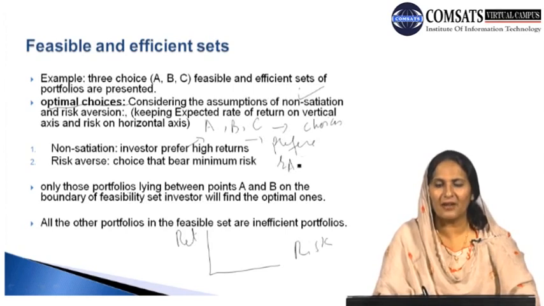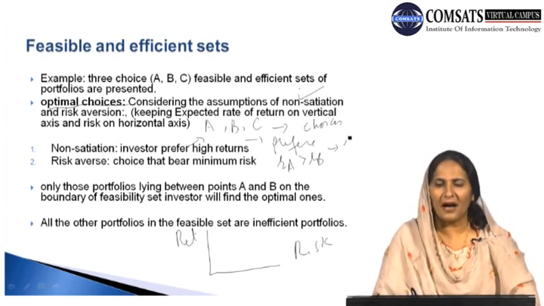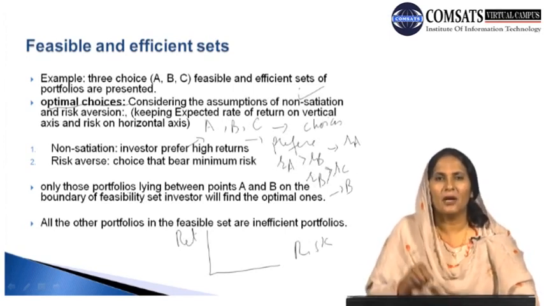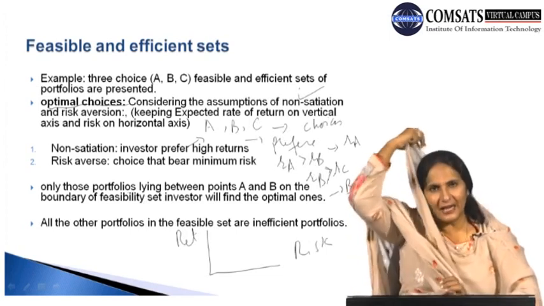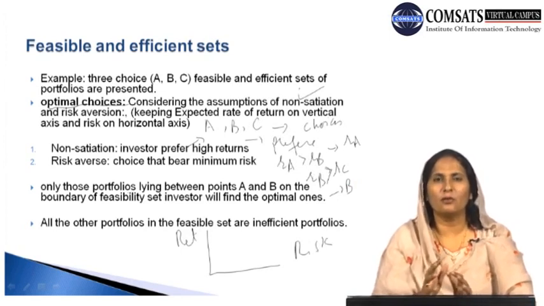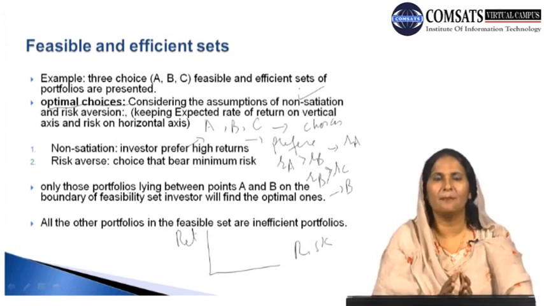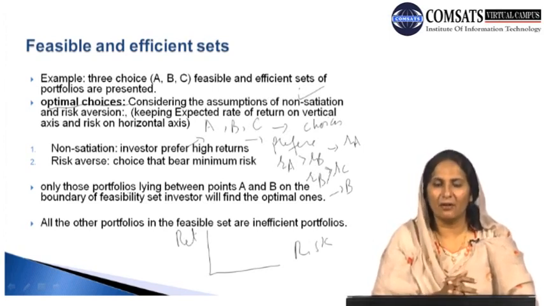For example, if the return of A is greater than the return of B, he will be likely to choose A rather than B, and if the return on B is greater than the return on C, he will be likely to choose B rather than C, and so on. The non-satiation assumption tells us that the individual is likely to choose the assets which are going to reward him to the maximum extent, giving him high returns as compared to those choices which give low returns.